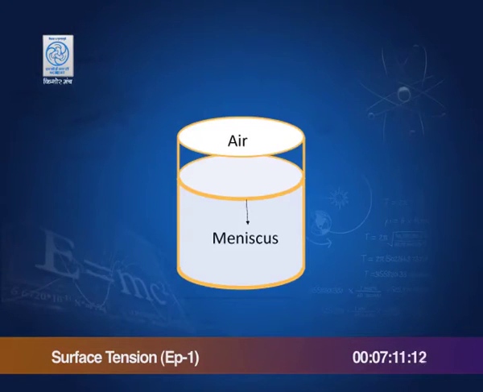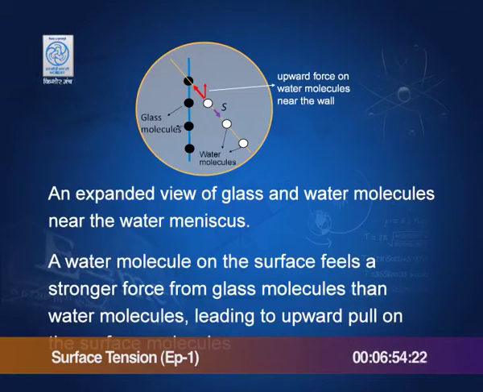pull the water near the wall of the container, and this makes the surface concave to the air and convex to water. Here I explain this in greater detail. This is a wall and these are molecules near the surface of water, and this is the surface of water shown in an expanded manner. You can see these molecules have surface force S between them, and these molecules have a slightly larger force, so that there is a net force trying to pull the molecules on the surface towards the glass